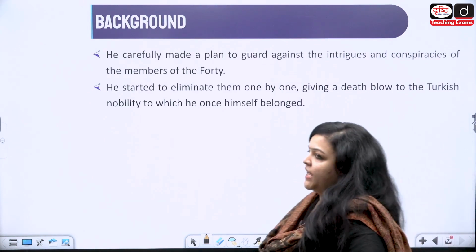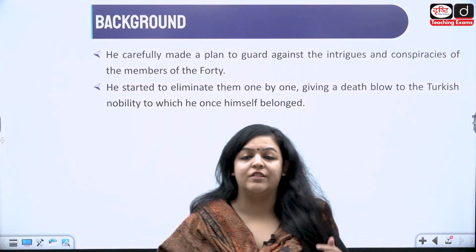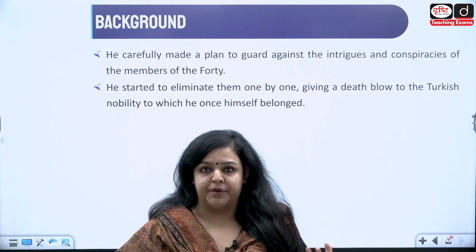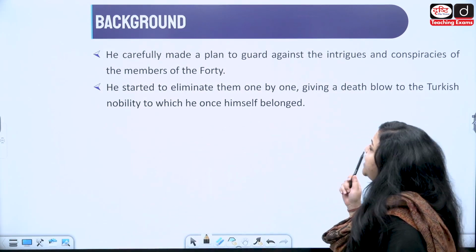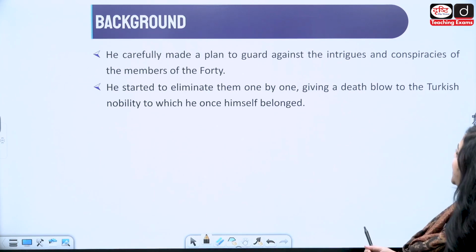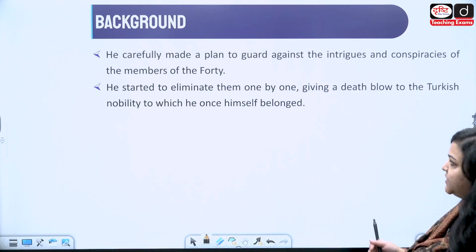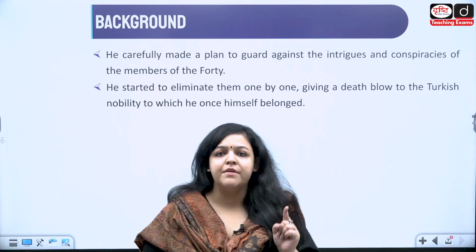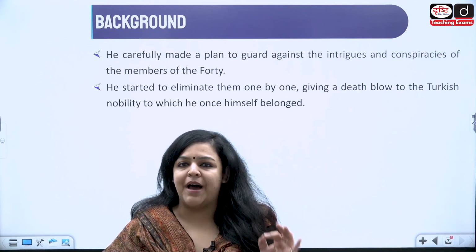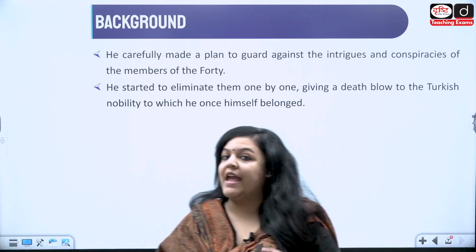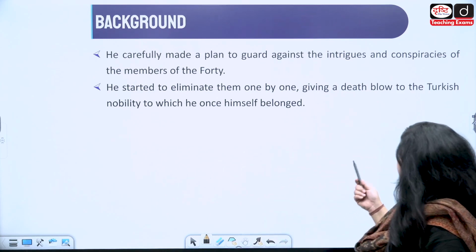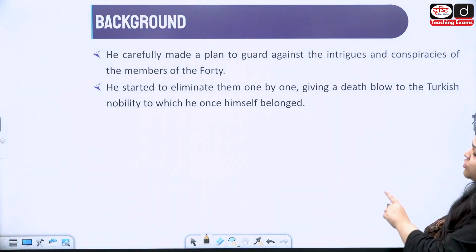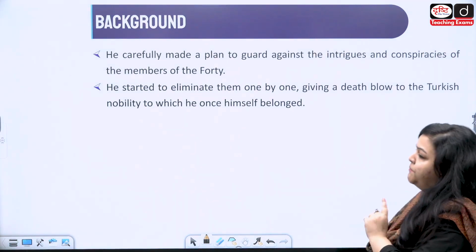So he knew their real strength as well as their sense of loyalty towards the family of Iltutmish, okay? So basically what he did, as I told you, he was the one who was actually able to come out of their web, right? So he carefully made a plan to guard against the intrigues and conspiracies of the members of the 40. What was his plan? Now remember, he's the sultan. So one by one, he started eliminating the 40 members. Okay? And this gave a death blow to the Turkish nobility to which he once belonged.